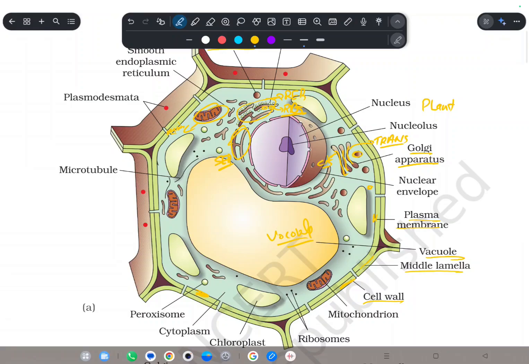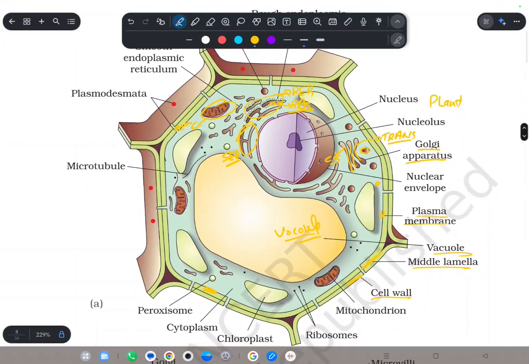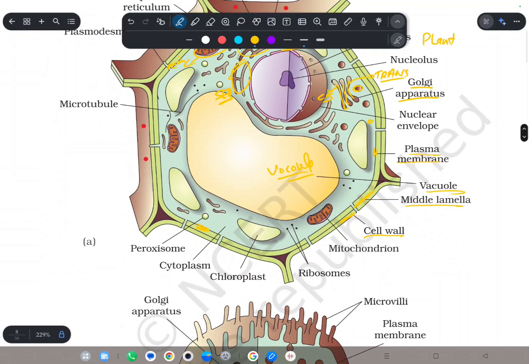The middle lamella is a layer. So I messed up a little bit. So here is the plasma membrane, this inner layer. And this is the cell wall.